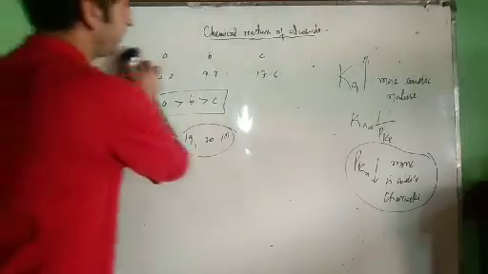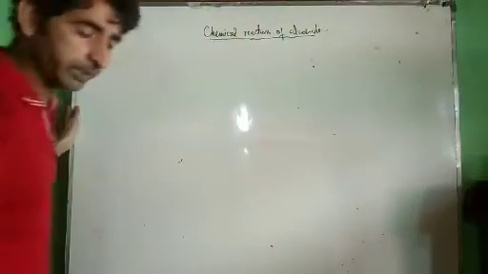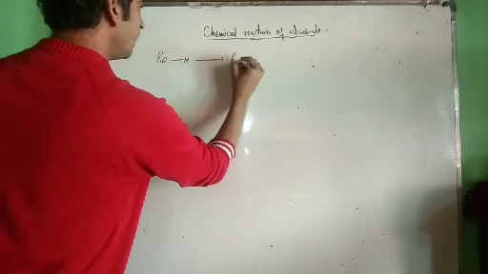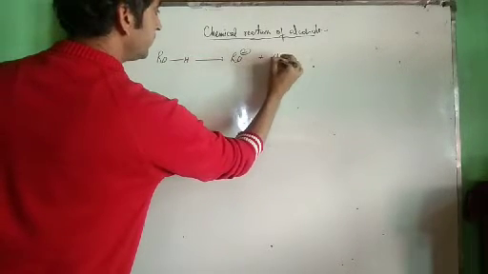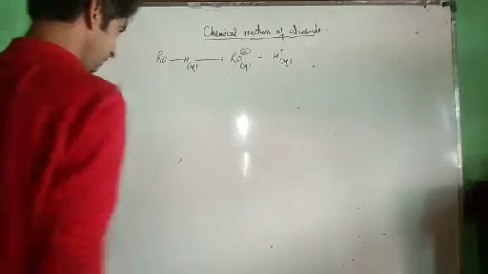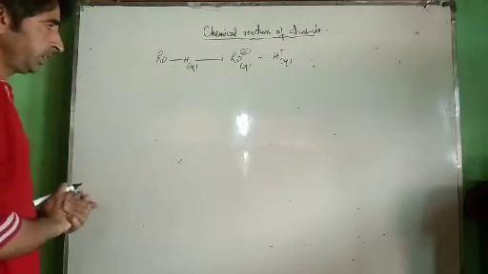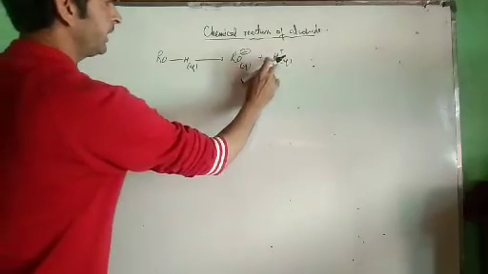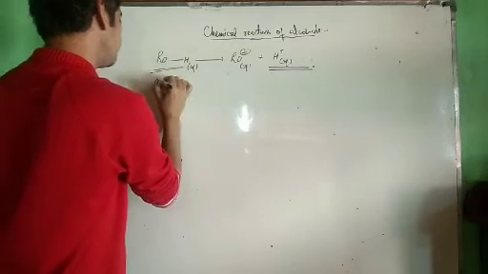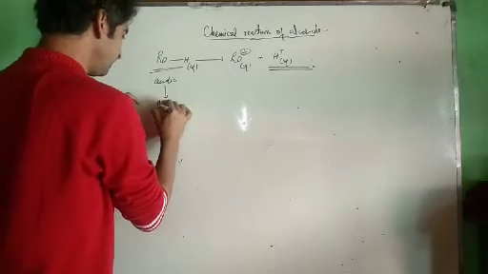Now what type of properties are shown when the O-H bond is broken? When the O-H bond is broken, we get O negative plus H positive, in aqueous medium. I have not written water over here, I use the term aqueous. Alkoxide ion is formed and H positive ion is formed. Because of this H positive, these alcohols are acidic in nature. Therefore, when we break this bond, they will show all properties which are shown by acids.